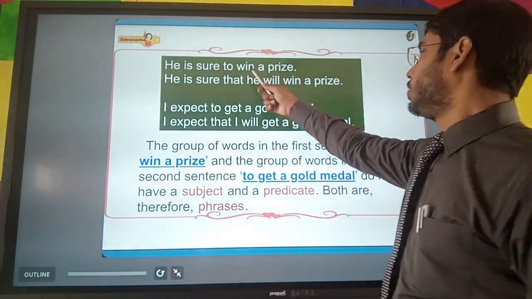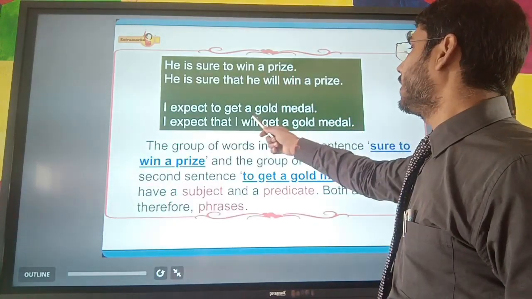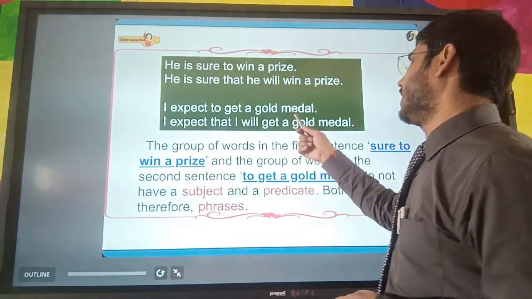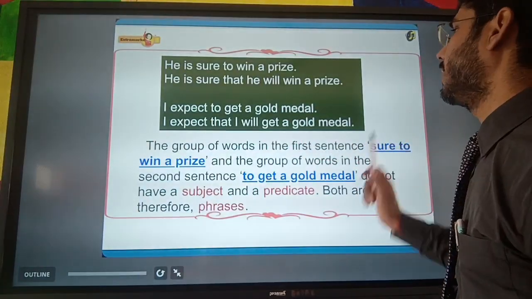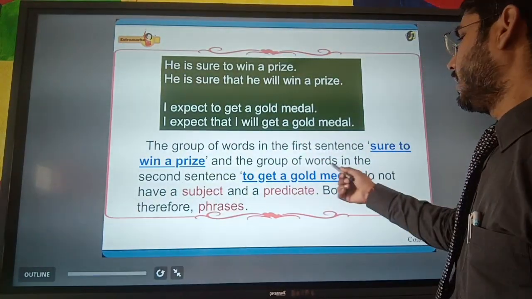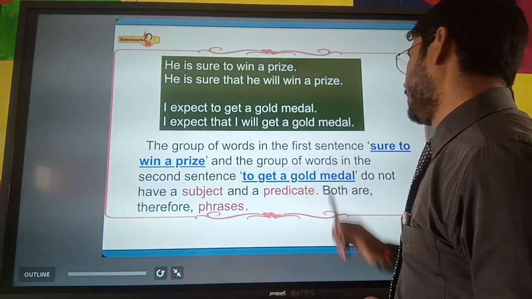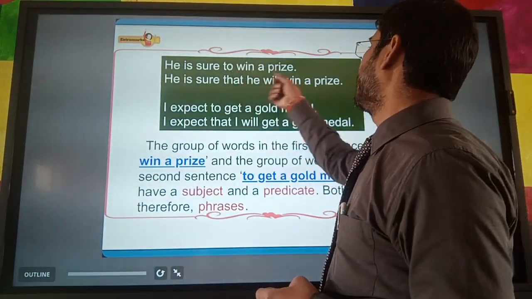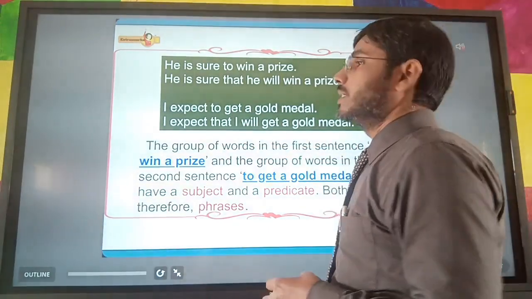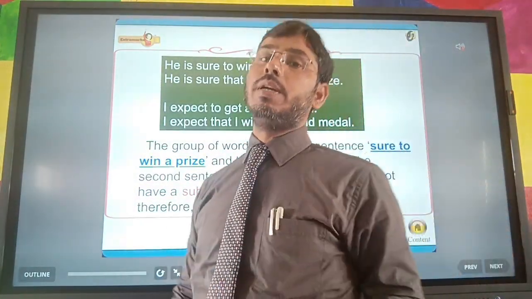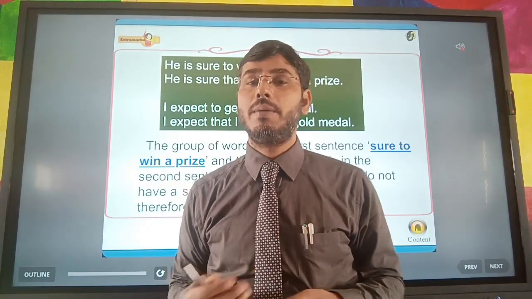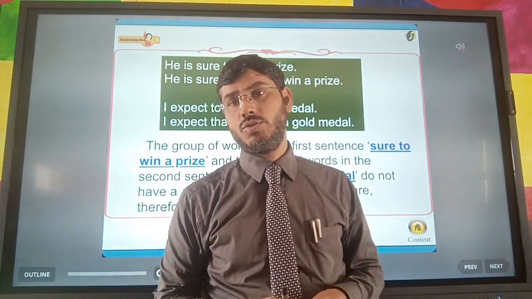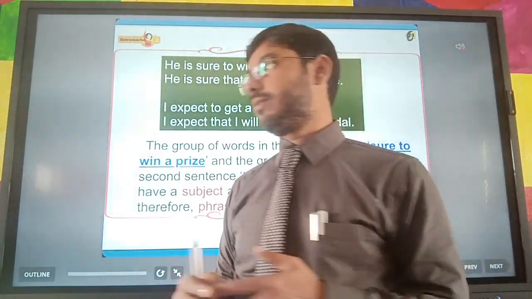So here we can see to win a prize and to get a gold medal. Here there is no subject and no predicate. So we can see that these groups of words, to win a prize and to get a gold medal, are groups of words which make sense but don't make complete sense and don't have a subject and predicate. So it will be called a phrase.